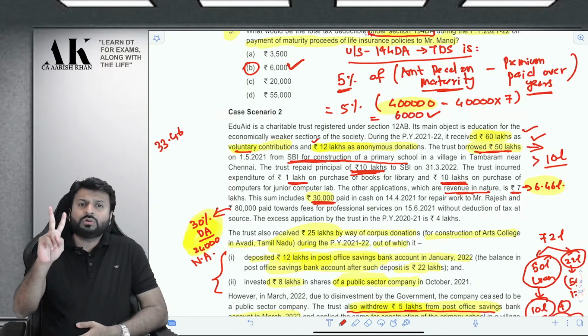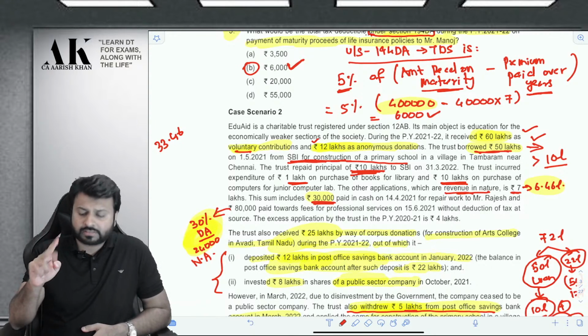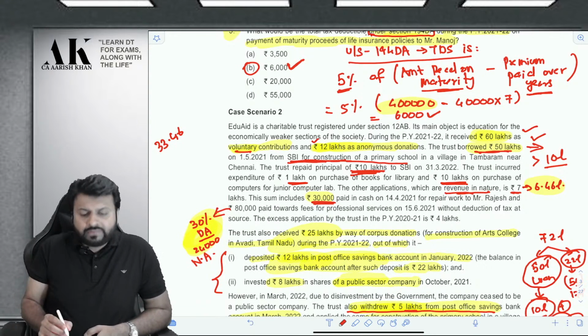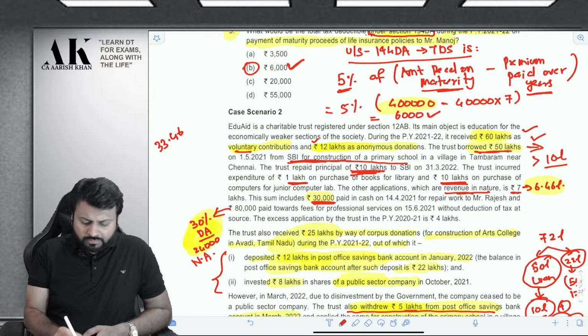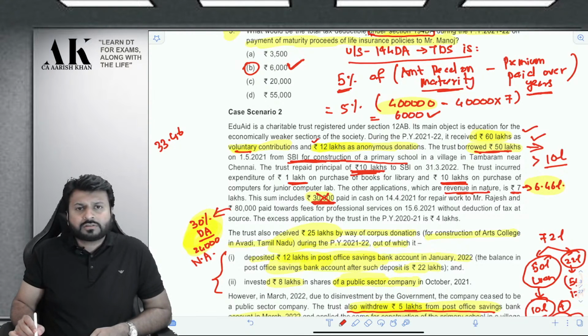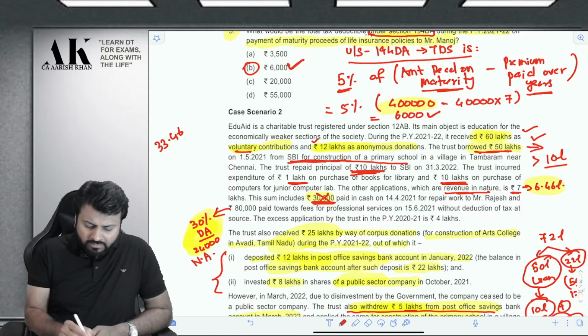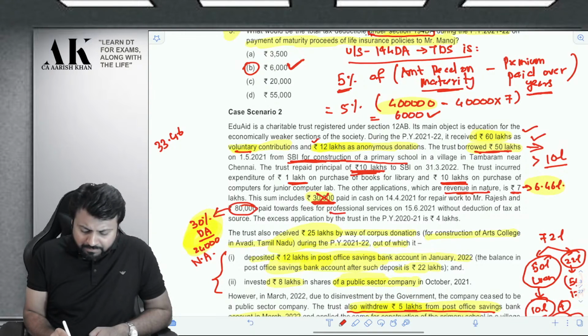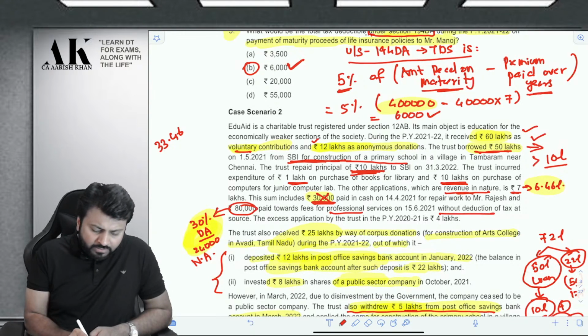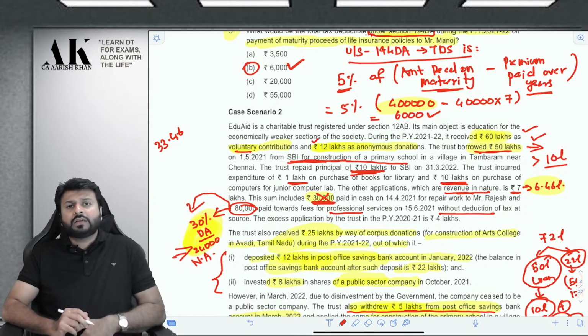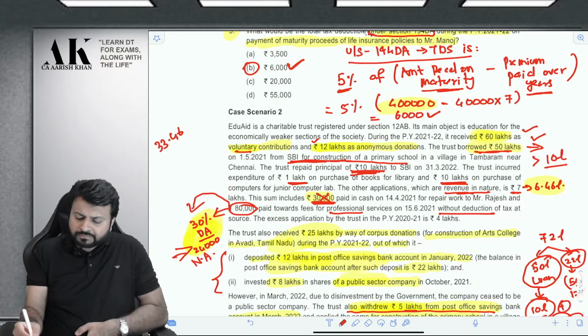So there are two expenditures which are disallowed for the trust. So the trust is doing both of them. First of all, this 30,000 will not be allowed. I am putting a cross. So how much will be allowed now? Out of 7 lakh, remove 30. So remaining is 6,70,000. Now this 80,000 is paid for some professional fees without deducting TDS. So out of this 80,000 also you have to disallow 30%. So 30% of 80,000 will come to 24,000. So 24,000 this will also be disallowed.